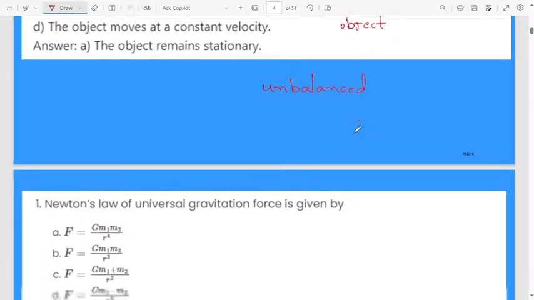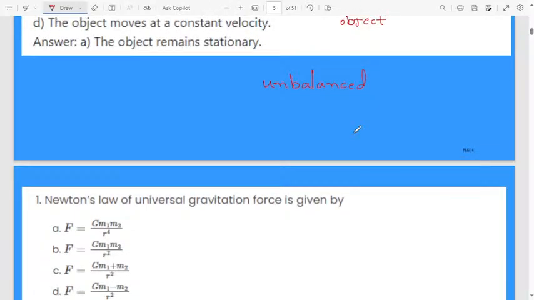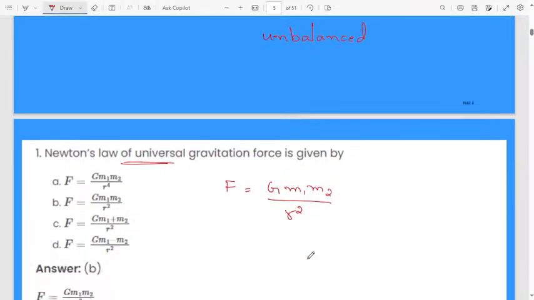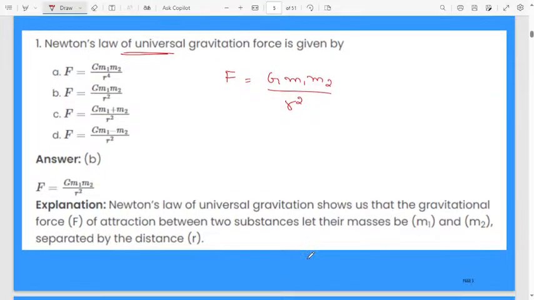Next one. Those who are in the live, you can answer the questions. Try to answer. Newton's law of universal gravitation force is given by which formula? This is an easy question. F equals G m1 m2 divided by r square. Newton's law of universal gravitation force is given by the formula F equals G m1 m2 divided by r square.